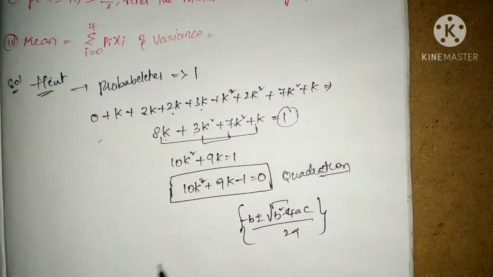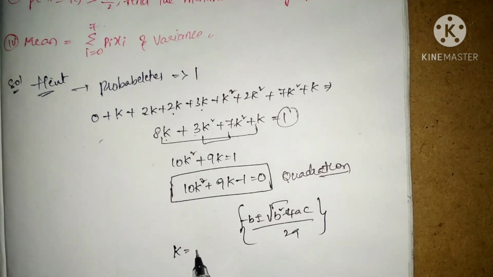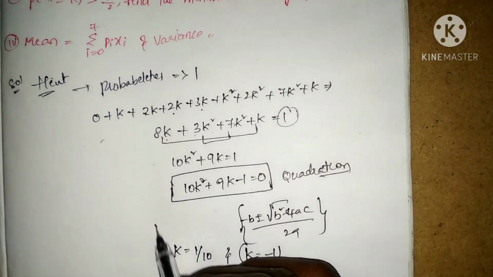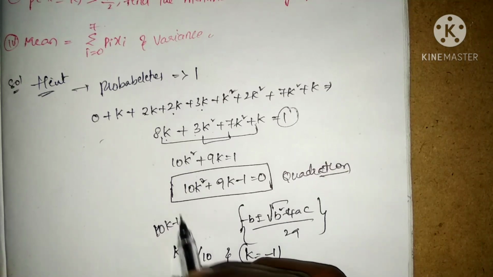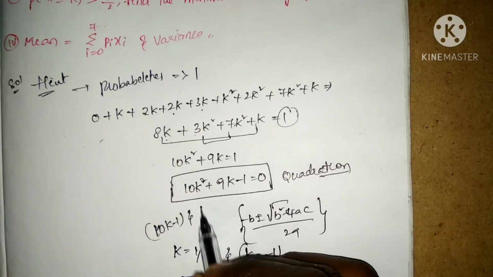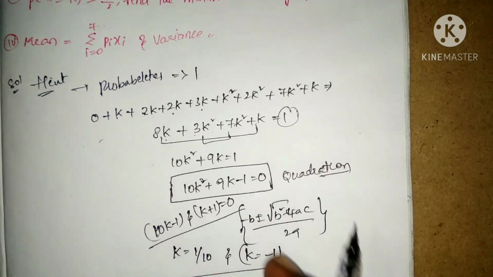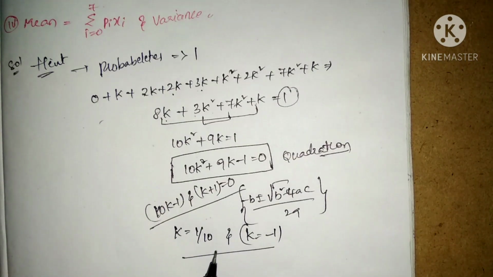After finding these k values, I'm going to get k is equal to 1 by 10 and k is equal to minus 1. So, such as like this, I'm going to get 10k minus 1 and k plus 1 both are equal to 0.